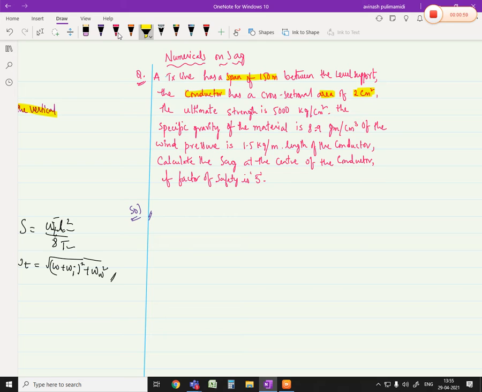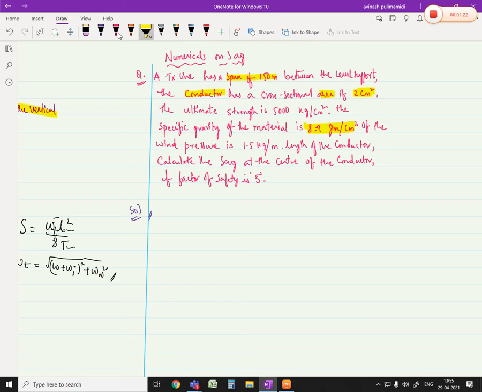And what is the specific gravity over here? It is 8.9 grams per centimeter cube. Specific gravity means mass by volume. Yes or no? So this is the specific gravity.